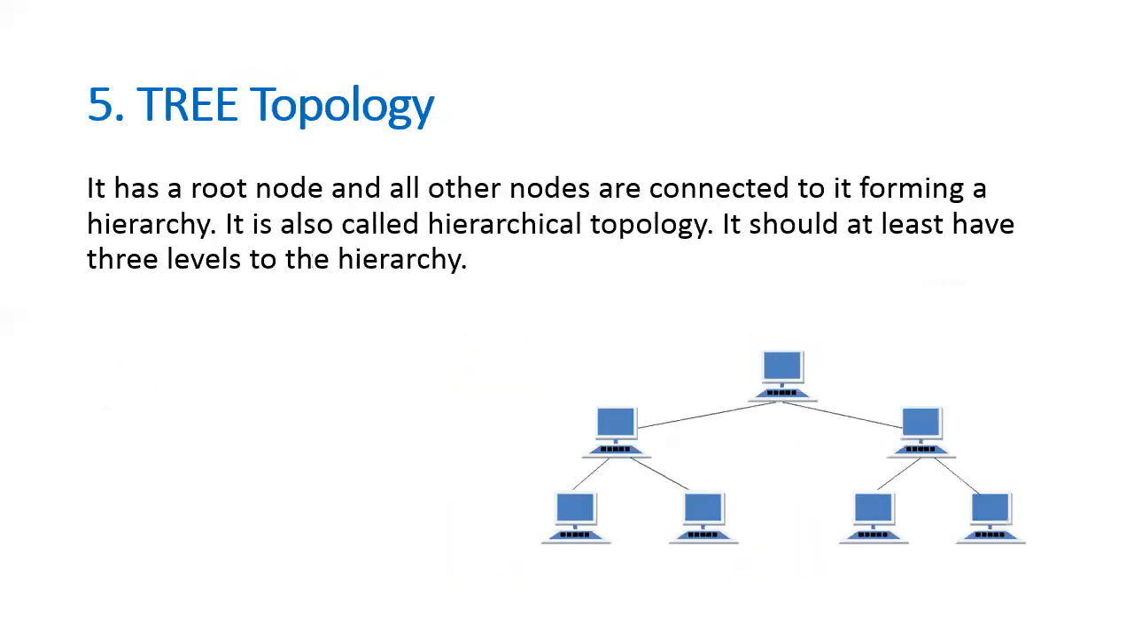Next is tree topology. It has a root node and all other nodes are connected to it, forming a hierarchy. It is also called hierarchical topology. It should have at least three levels in the hierarchy. Features of tree topology: ideal if workstations are located in groups, and used in wide area network, which is WAN.